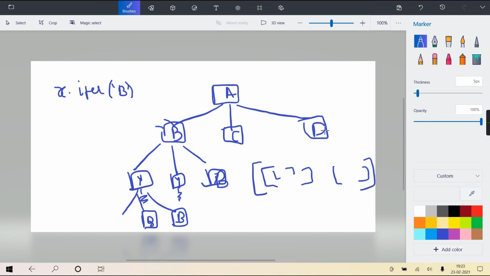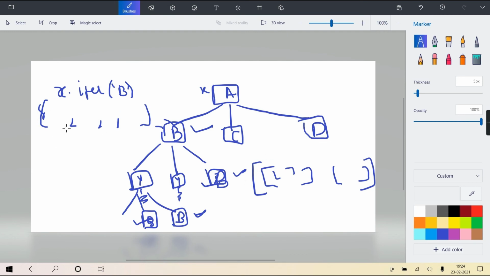It will not search only the first children of X, because this is the X object, this root representing X. So not only the first children, it will search with name B, its children also. So in our case we are going to get a list of 4 elements. This one, 1, 2, 3, 4, all will come in that list.